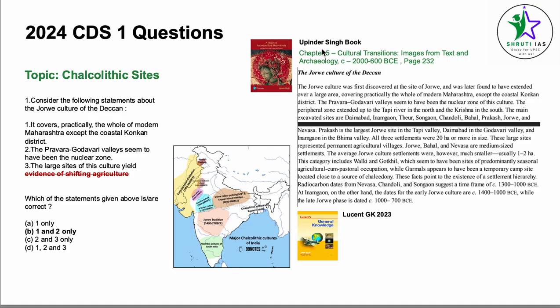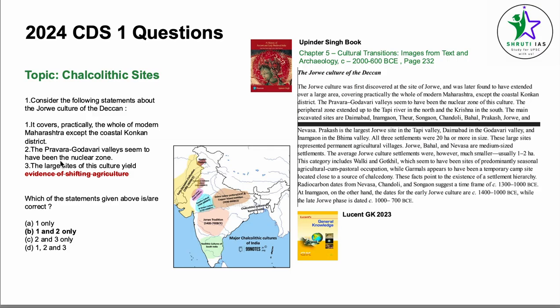Now, this is of course given in the Upinder Singh book, Chapter 5, Cultural Traditions, Images from Text and Archaeology, 2000 to 600 BCE, page number 232. The Jorwe culture of the Deccan. The Jorwe culture was first discovered at the site of Jorwe and was later found to have extended over a large area, covering practically the whole of modern Maharashtra except the coastal Konkan district. The Pravara Godavari Valley seems to have been a nuclear zone of this culture.